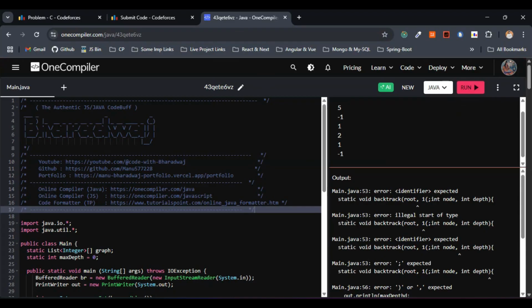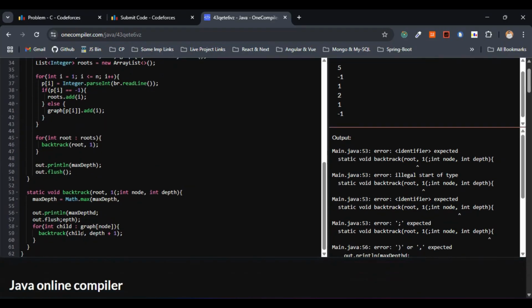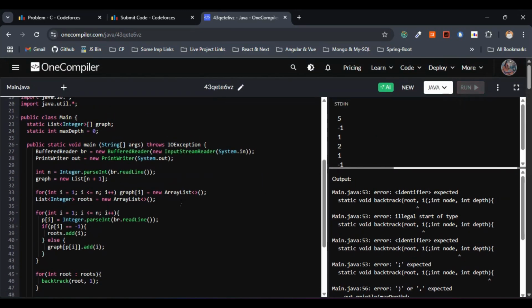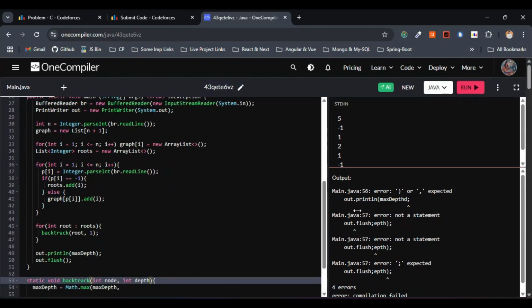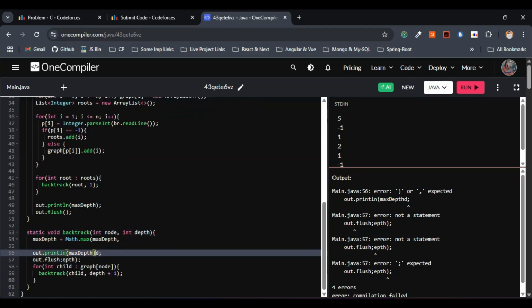We are having an error at line number 53. I have missed something. Backtrack of root comma 1, why have I written that here? This has to be node and depth, since we have considered the parameters node and depth. Let me run this one again. Max depth spelling has a D instead of the closing parenthesis at line number 56. So this one has to be a closing parenthesis, and let me delete the D. Let me run this one again. Here line number 56 again.